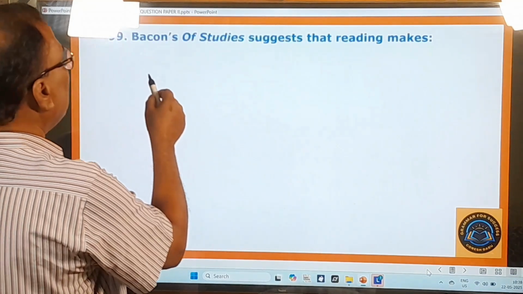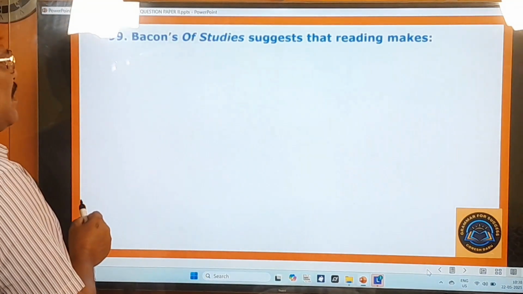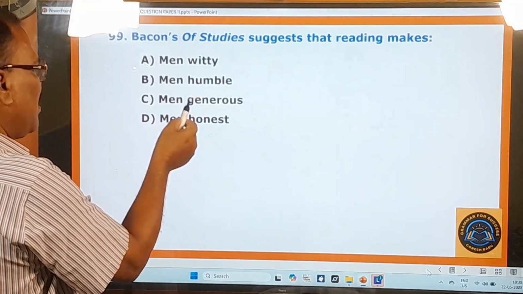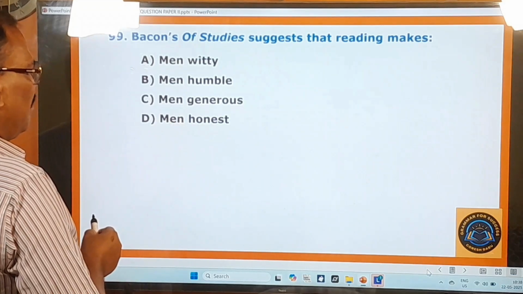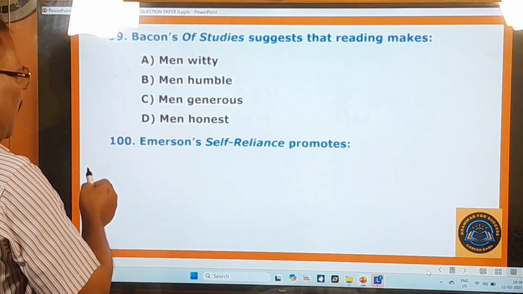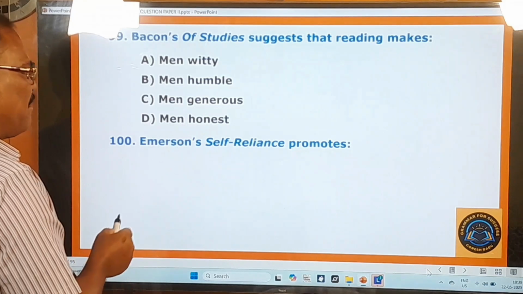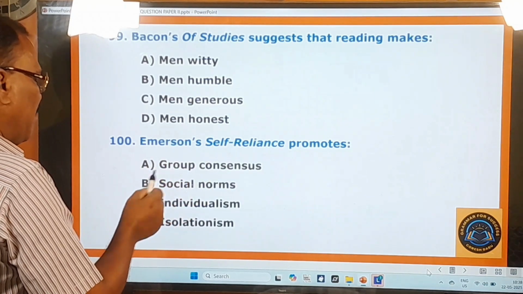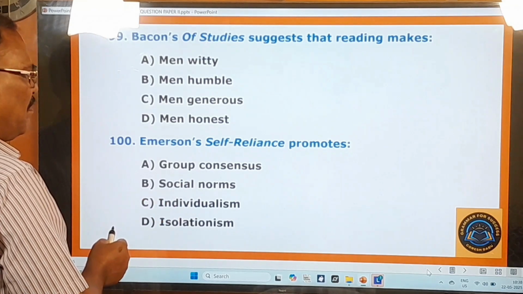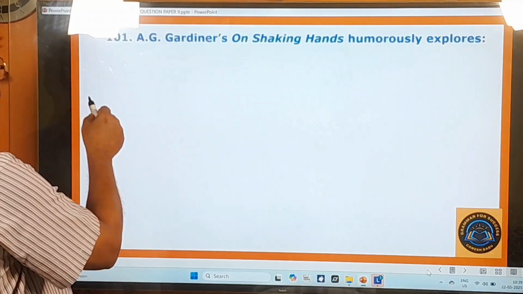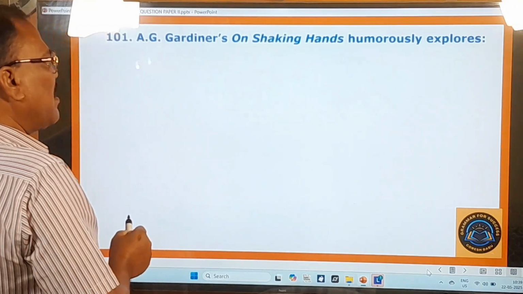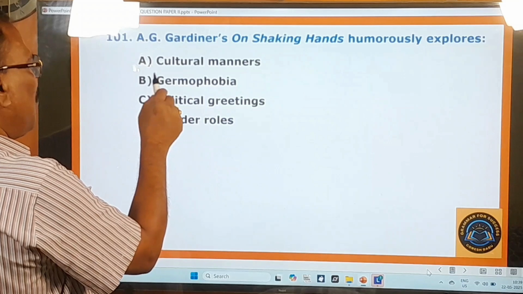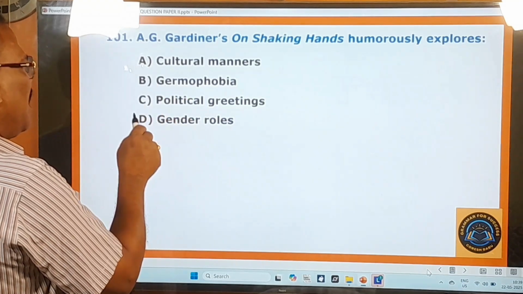99th question. Bacon's Of Studies suggests that reading makes men witty, men humble, men generous, men honest. 100th question. Emerson's Self-Reliance promotes group consensus, social norms, individualism, isolationism. 101st question. A.G. Gardiner's On Shaking Hands humorously explores cultural manners, germophobia, political greetings, gender roles.